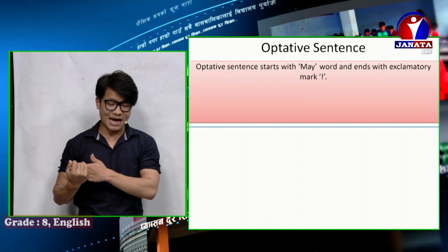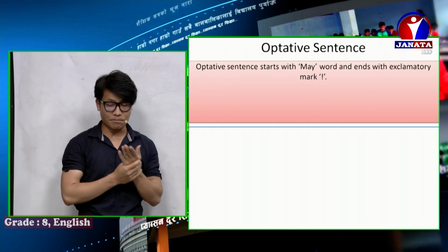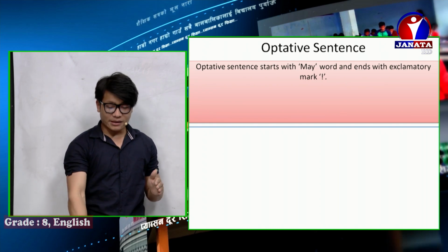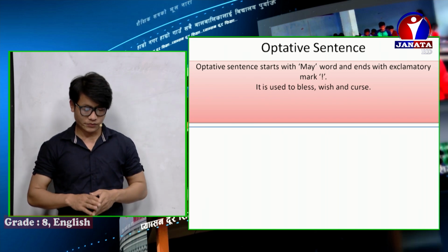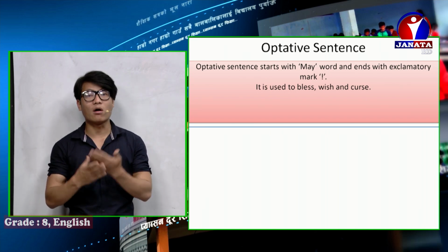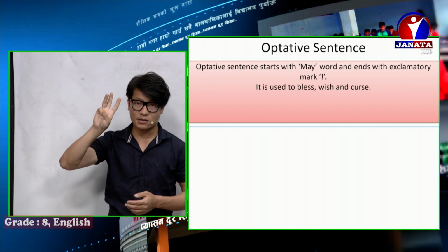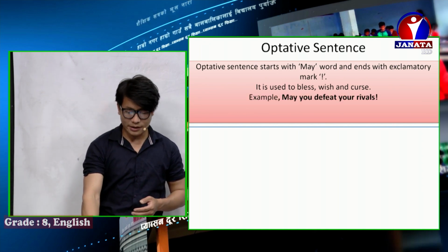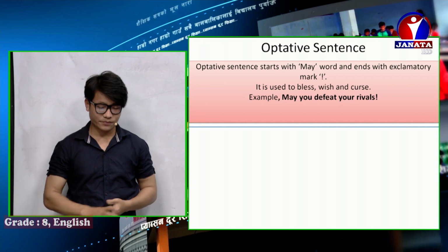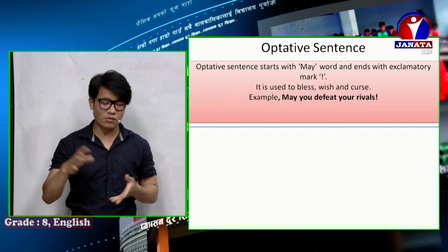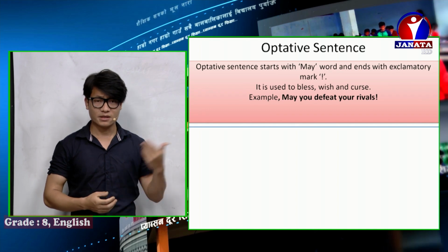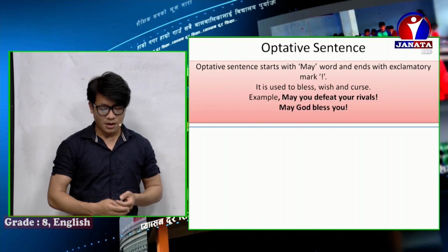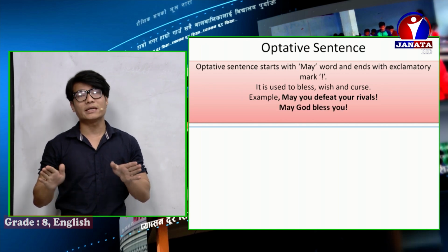Optative sentence starts with a may word, and ends with an exclamatory mark. And this sentence is used to bless, used to wish, used to curse. Only three purposes. Let me give you an example here. May you defeat your rivals. This is a wish. May God bless you. This is a blessing.